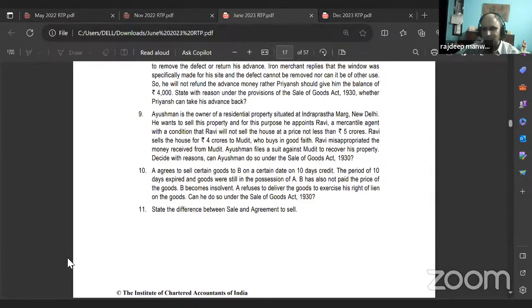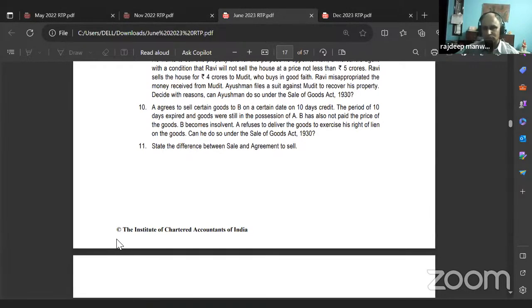Next one, 10. A agrees to sell certain goods to B on a certain date on 10 days credit. The period of 10 days expired and goods were still in the possession of A. B has also not paid the price of the goods. A becomes insolvent.